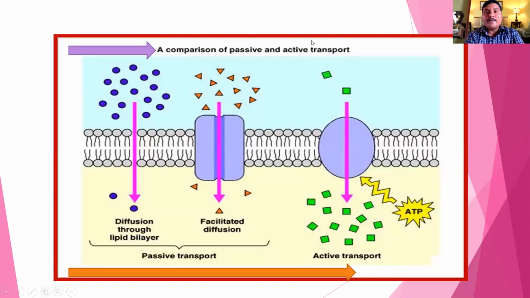Here is a comparison of passive and active transport. Here is simple diffusion, and here is facilitated diffusion, meaning a facility in the form of a molecule like a channel or carrier. In simple diffusion, no facility is provided; movement is from higher concentration to lower concentration through the lipid bilayer. Where a facility is provided in the form of a channel or carrier, it is called facilitated diffusion. This is called passive transport. Active transport, in the form of a pump, requires energy and moves from lower concentration to higher concentration.